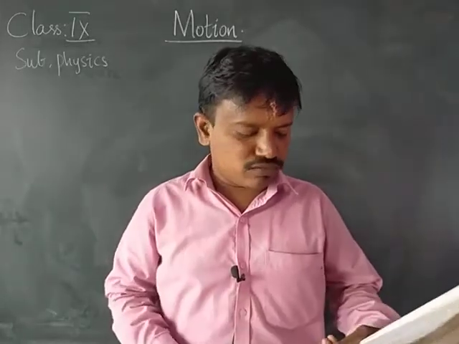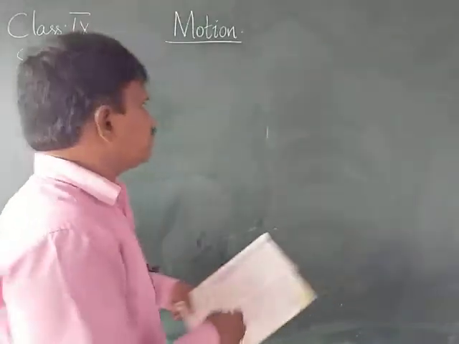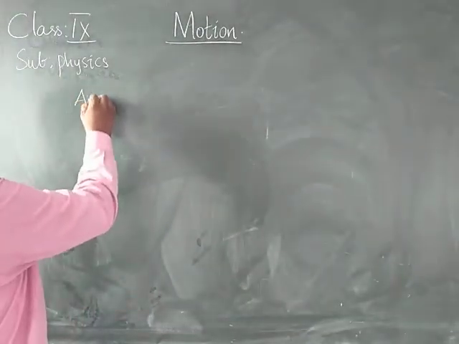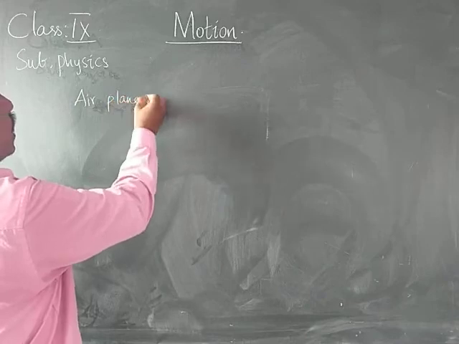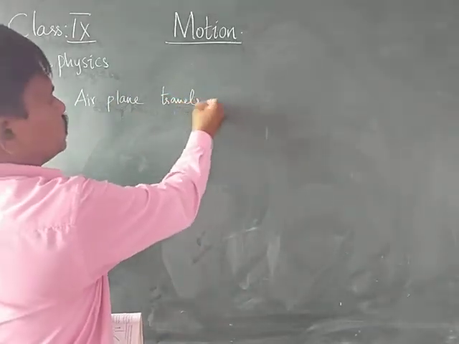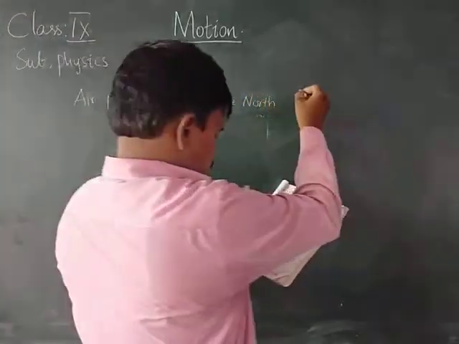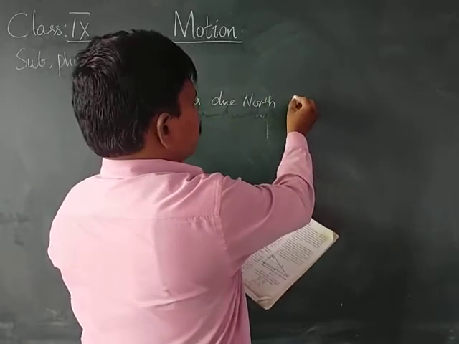Next one: an airplane travels due north, that means towards the north side, at 300 kilometers per hour.